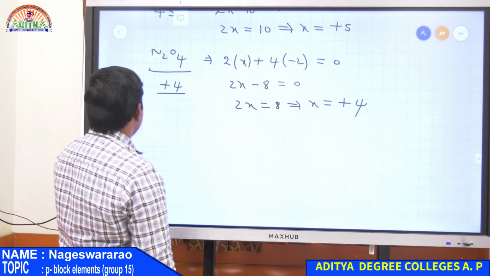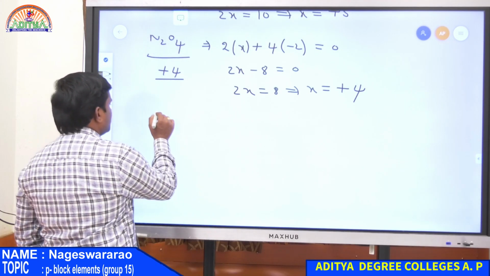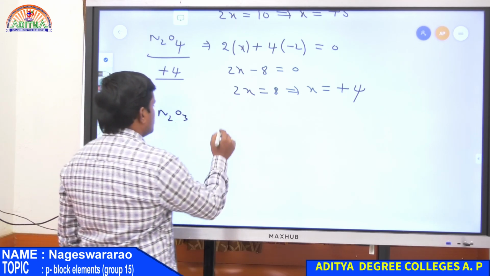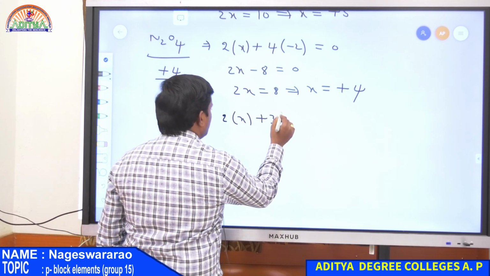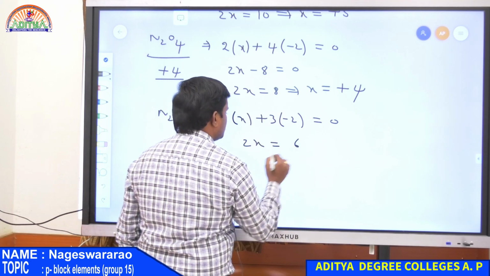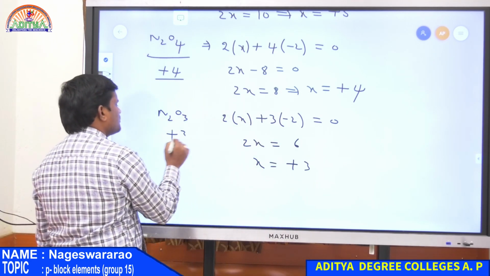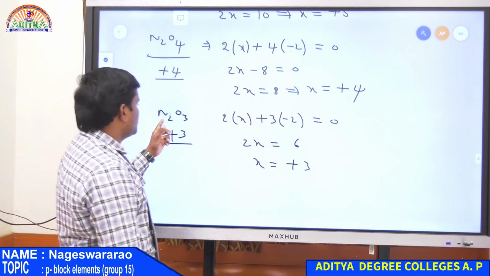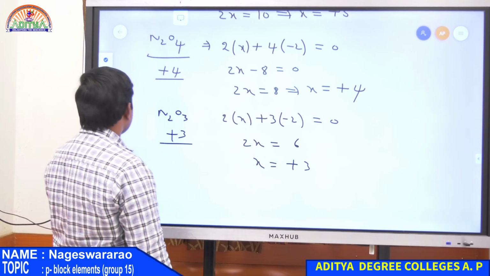Next example, N2O3. In a similar way, 2 times X plus 3 times -2 is equal to 0. Therefore, 2X is equal to 6, so X is equal to +3. Therefore, in N2O3, nitrogen exhibits a +3 oxidation state.